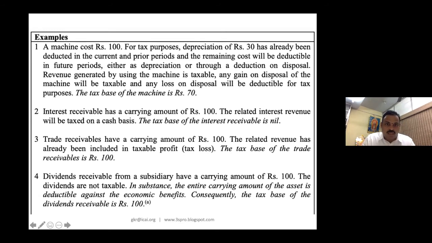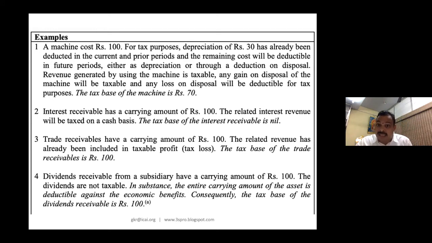But I want to give another interesting example here. Please look at the second example, interest receivable. Now, I want to give two versions of this. How will you pass an entry? For example, you have made a deposit, and interest receivable has a carrying amount of 100. So in your books of accounts, you credit your P&L account and debit your deposit or interest receivable 100. That is the entry you have passed.